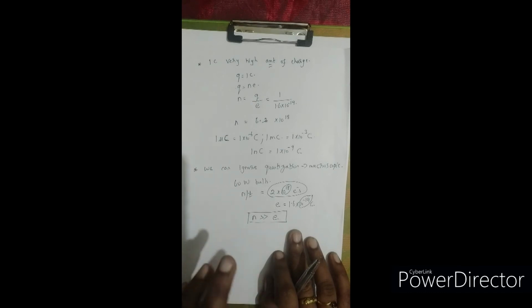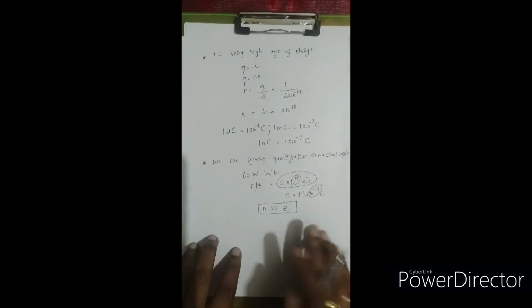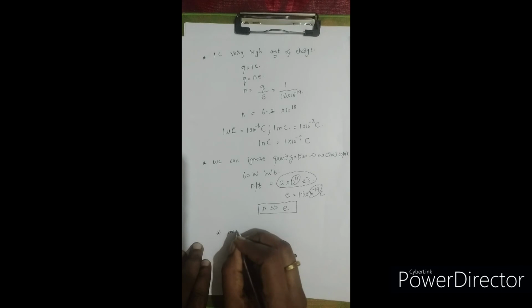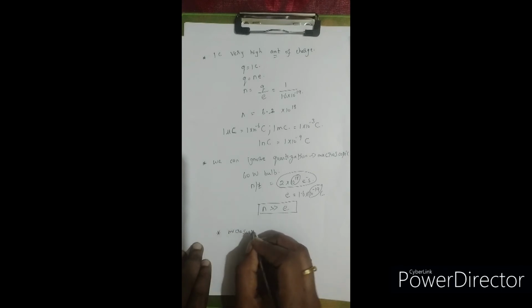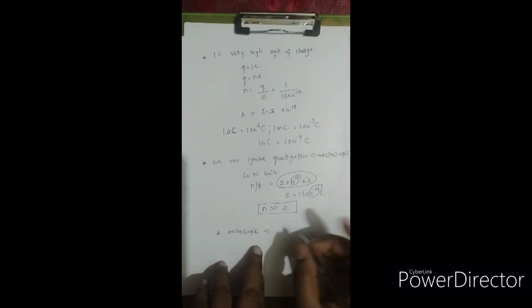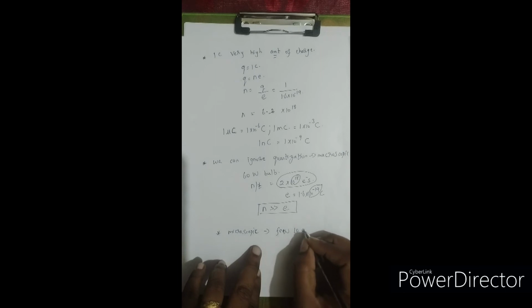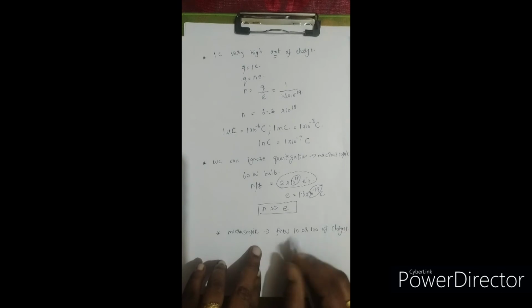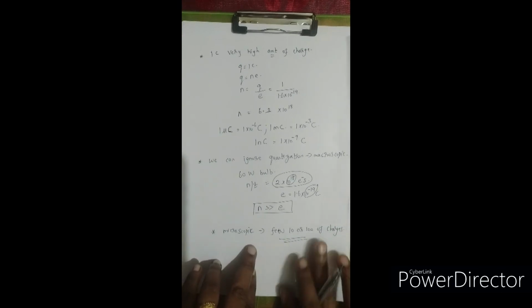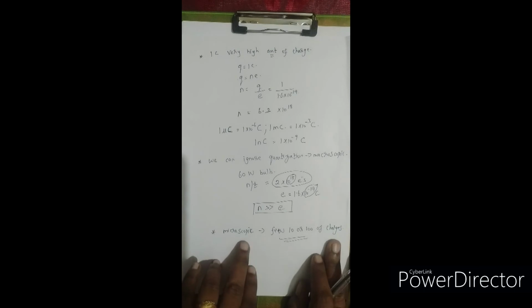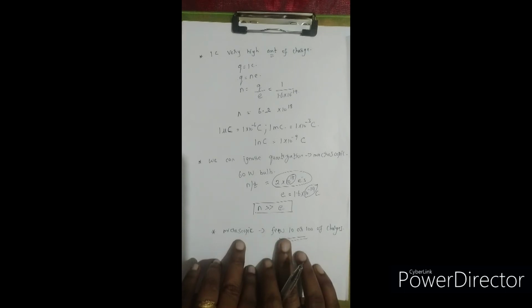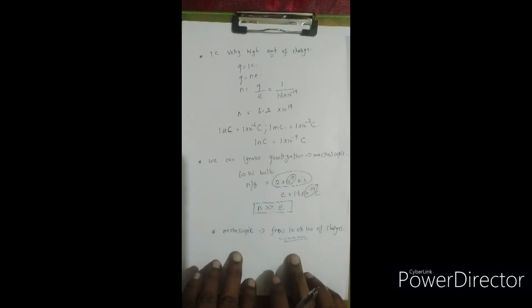But when we approach microscopically, right? Microscopic level means we will be handling only a few tens or hundreds of charges. Okay, right? So when we talk about a few hundreds or tens of charges, we say that we are approaching something microscopically, right? So only in these concepts we will be taking quantization into consideration. Okay, right? So these are the things which have been discussed in the quantization of charges.